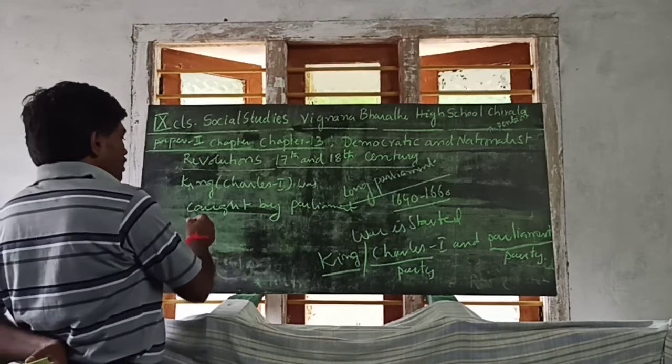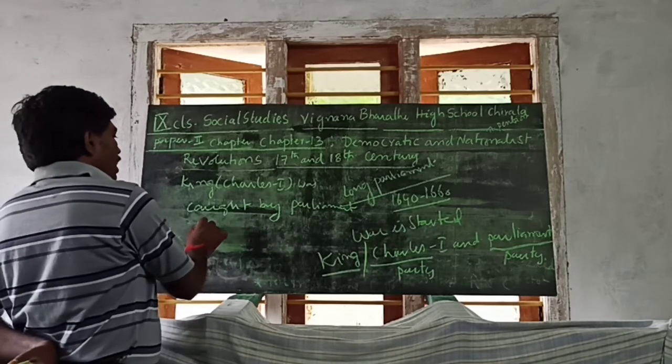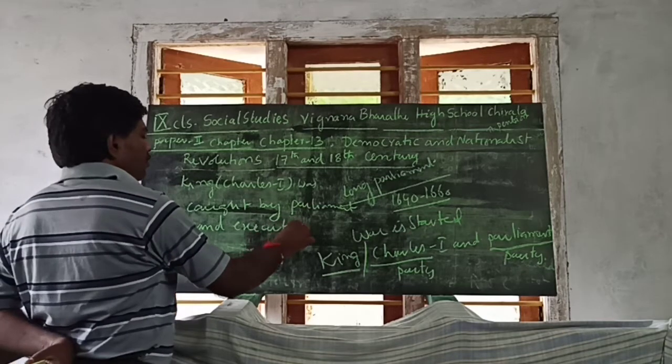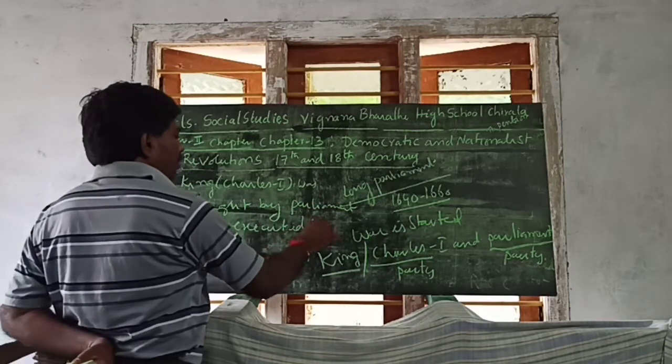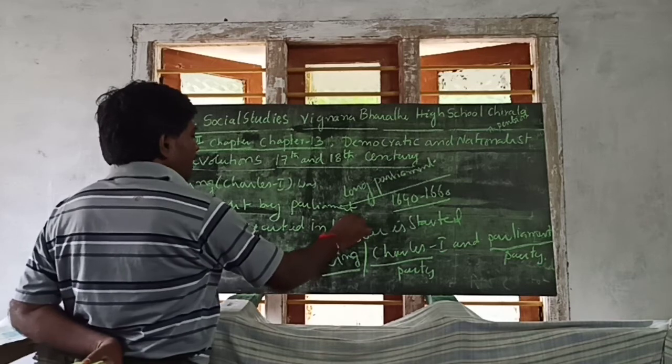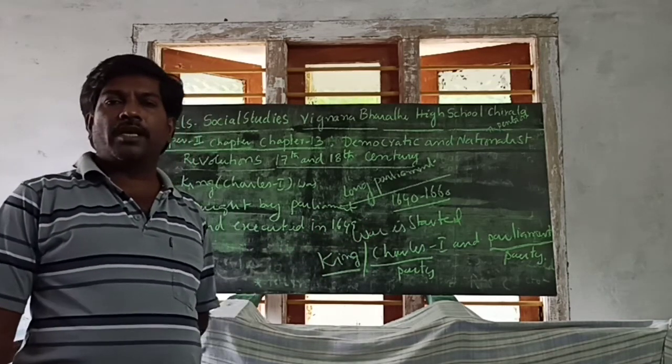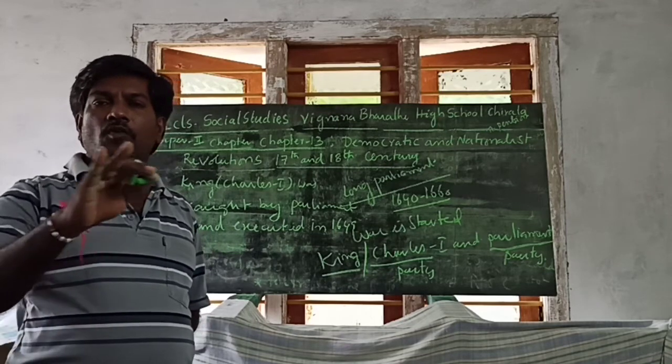Caught by Parliament and executed in 1649. So that is the end of Charles I's rule.